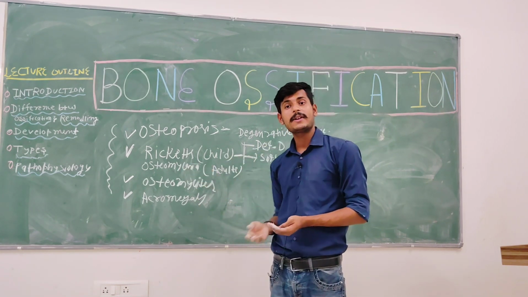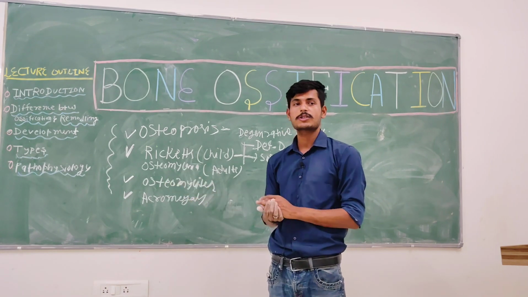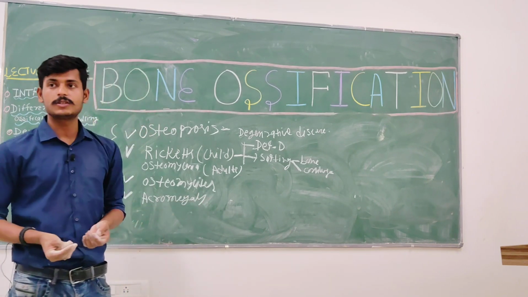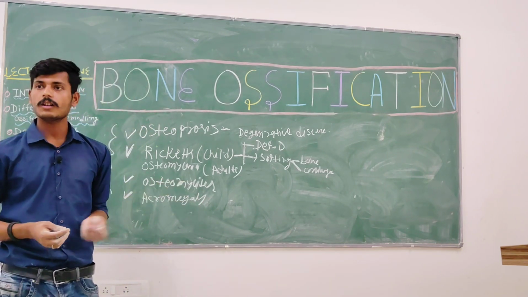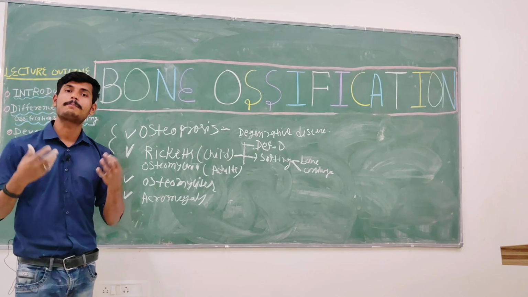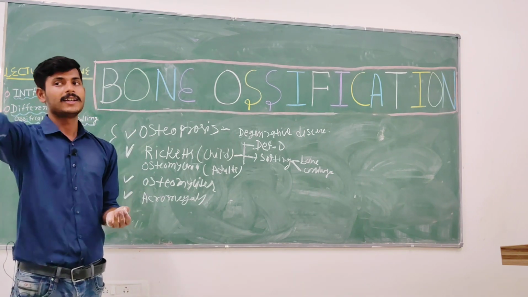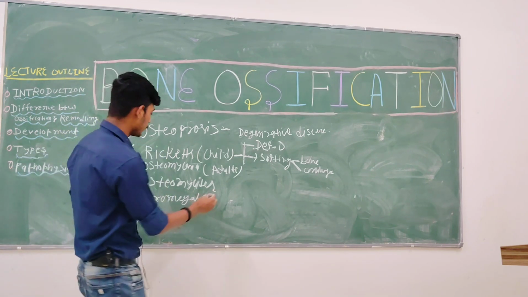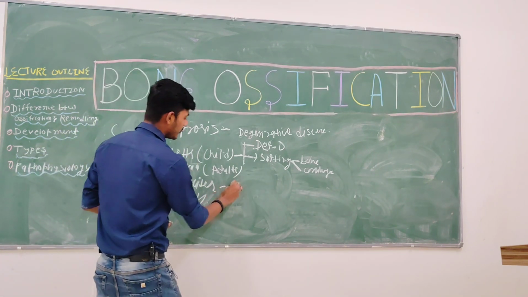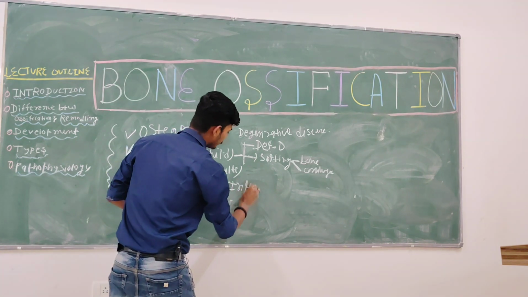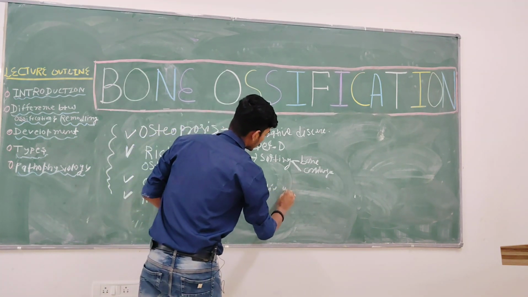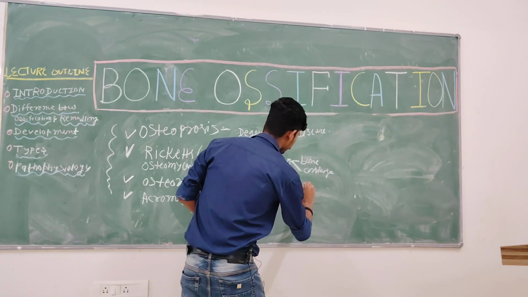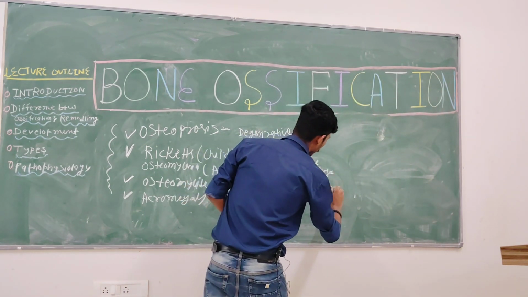Now, if it happens in adults, the condition is called osteomalacia. Understanding? And osteomyelitis, as we understood, happens due to pyogenic or pus-forming bacteria. The wonderful example is Staphylococcus. This is basically the inflammation of bone and bone marrow, both. Write down: bone and bone marrow.